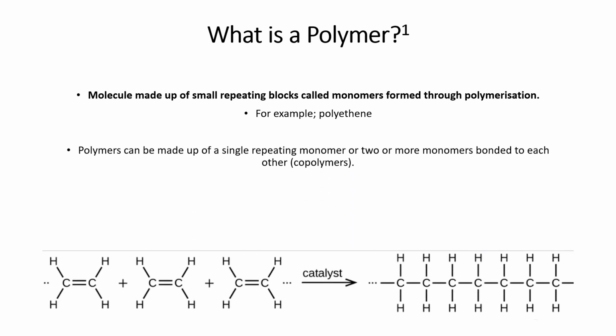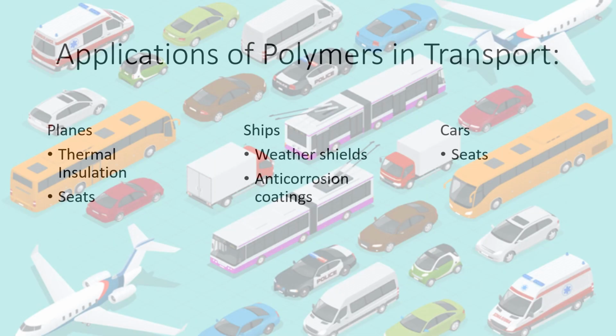Copolymers are polymers made up of more than one monomer and can be statistical, which is random polymerization of the monomers, or block copolymers, in which the polymerization is controlled. Polymers are formed through two different processes, chain growth and step growth polymerization. Polymers are able to be used throughout the transport industry, and some examples include in planes, ships, cars, and the railway industry.